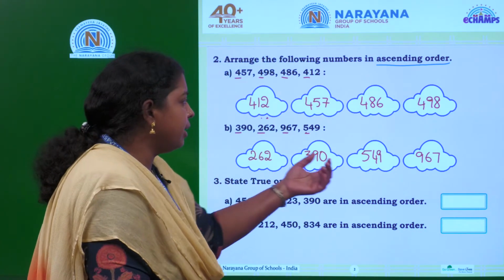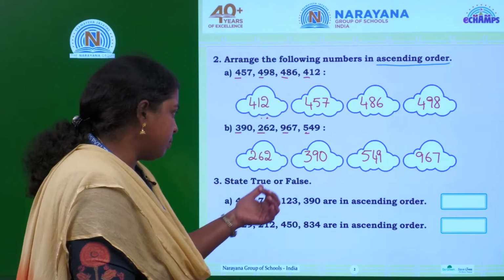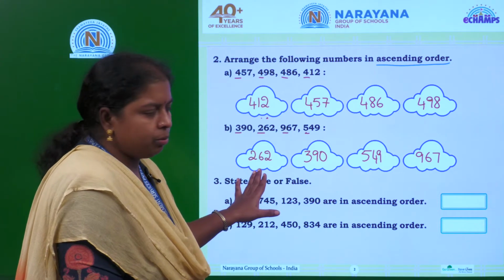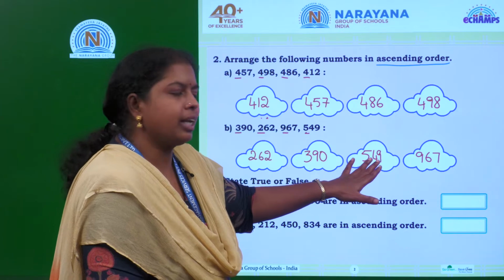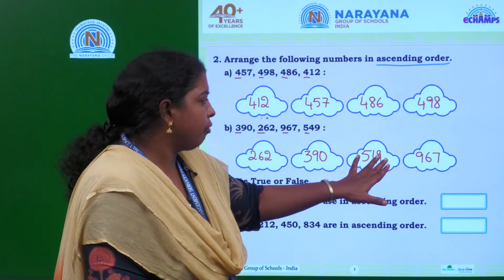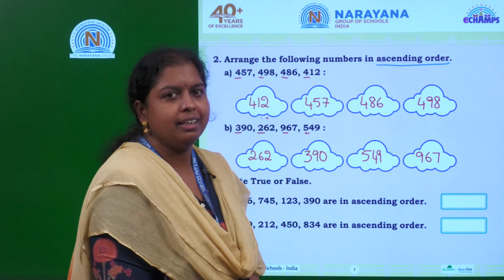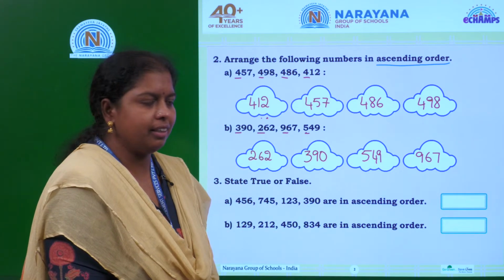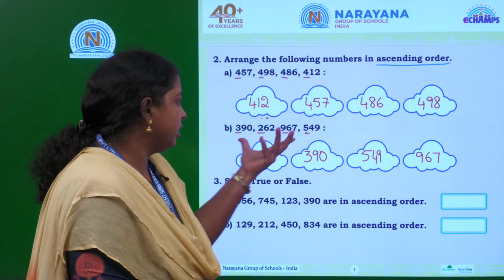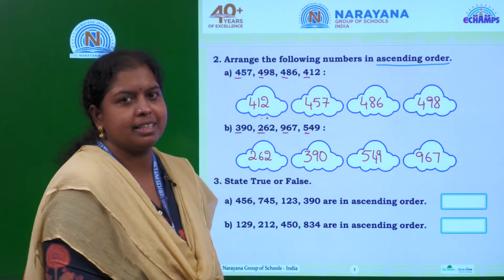Have you arranged the numbers in ascending order? If you observe, 262 is smaller than 390, 390 is smaller than 549, 549 is smaller than 967. Okay children, like this you have to arrange the given numbers in ascending order.